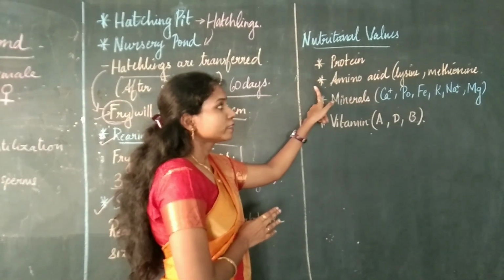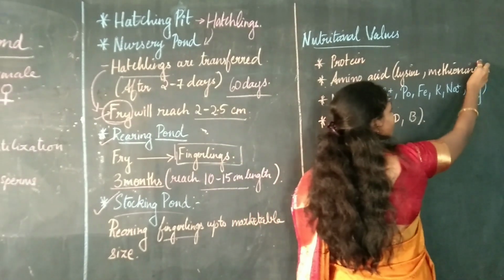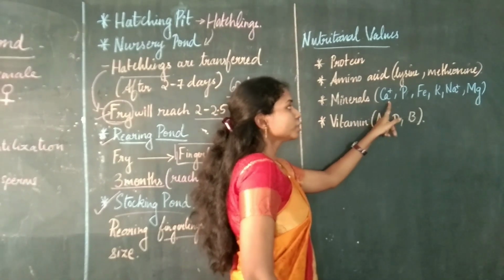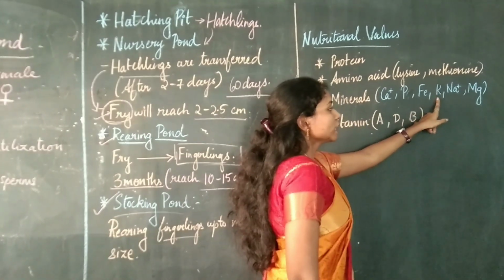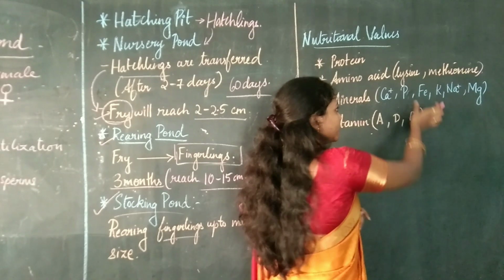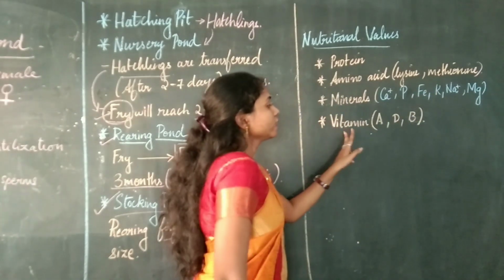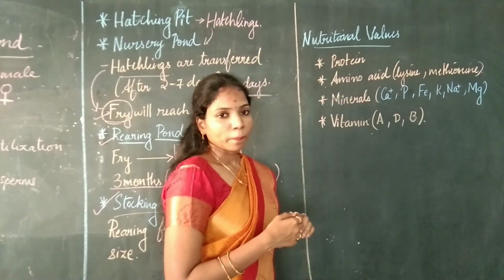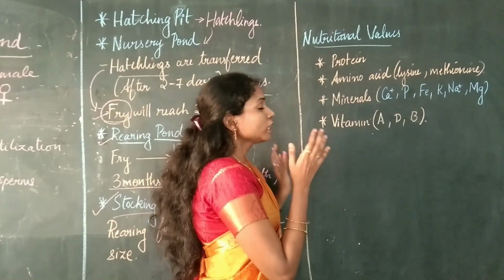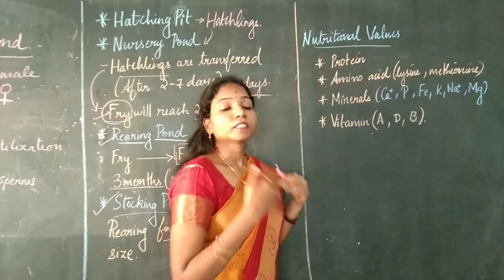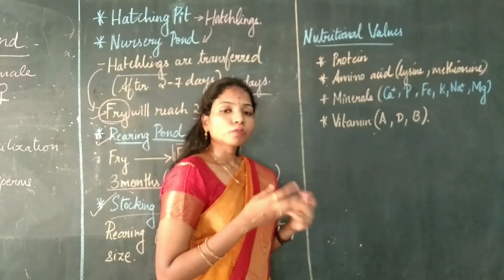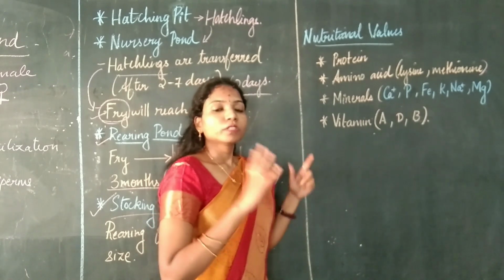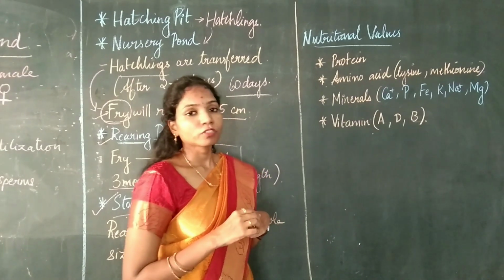It has amino acids like lysine as well as methionine, and then it has minerals like calcium, phosphorus, iron, potassium, sodium and magnesium. Okay, and then it also has vitamins like vitamin A, D and vitamin B complex. Okay, so the nutritional value which is there in fish is very high. That is why most of your parents will advise you to consume fish. Okay, so this is about pisciculture and the importance of fishes.